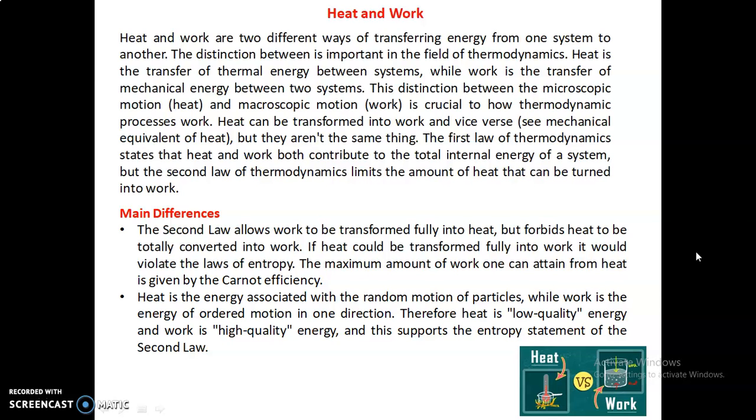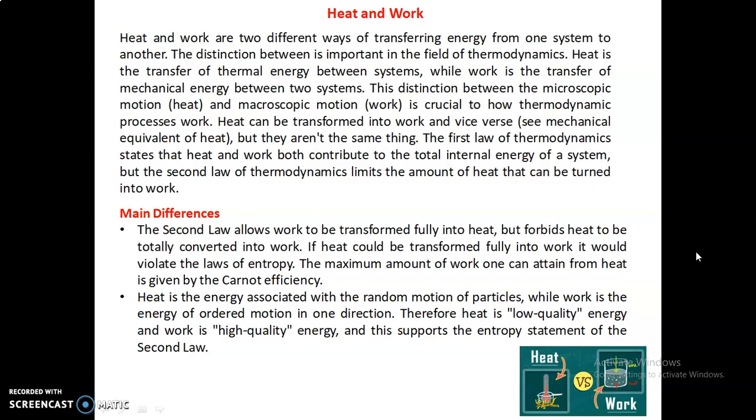So what is the main difference? The second law allows work to be transferred fully into heat, but forbids heat to be totally converted into work. If heat could be transferred fully into work, it would violate the law of entropy. The maximum amount of work one can attain from heat is given by the Carnot efficiency.